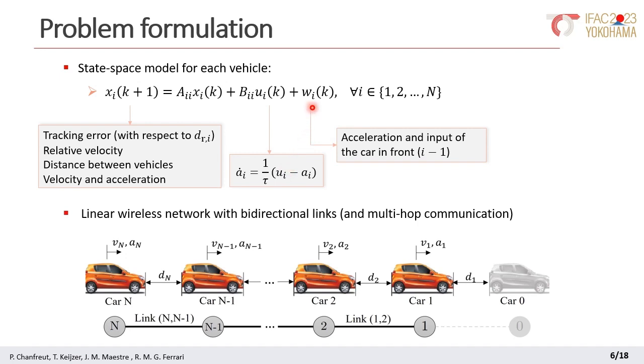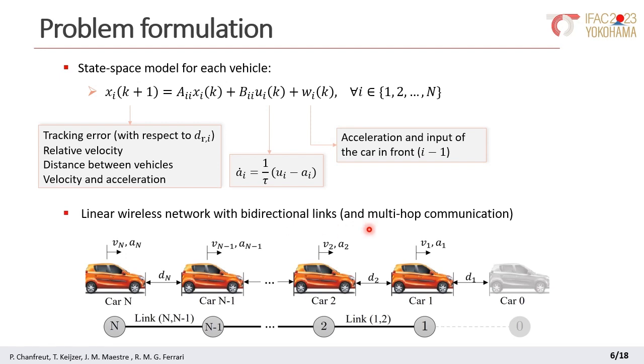Finally, the coupling with the car in front is represented by the variable Wi. Here, we consider the effect of the acceleration and input of the car in front on the state variables of car i. And hence, here we consider the effect on the tracking error. Also, we assume that the vehicles are interconnected by a linear wireless network with bidirectional links.